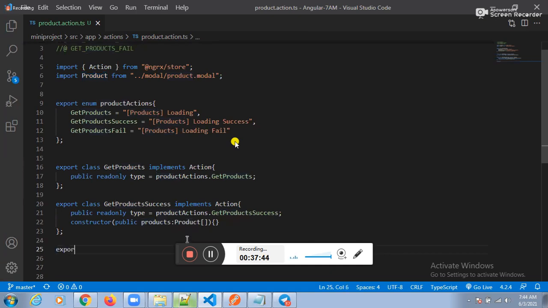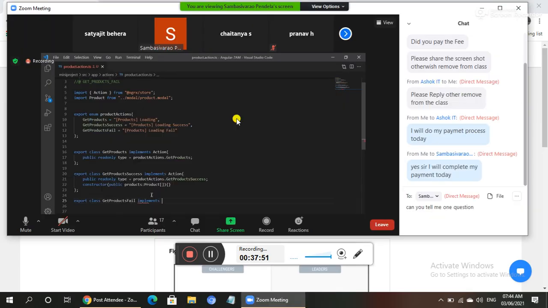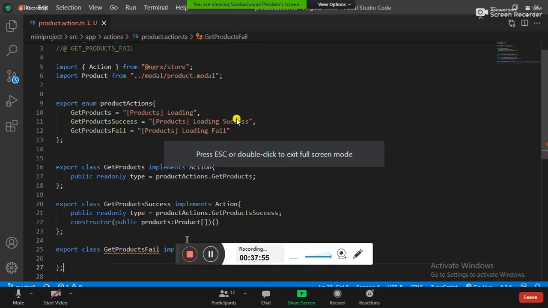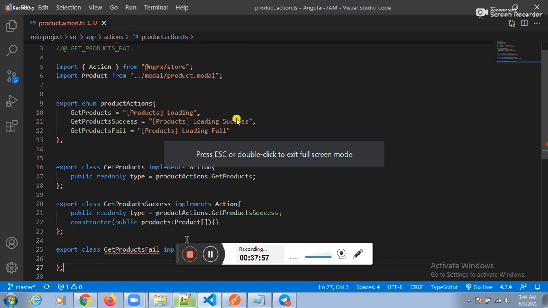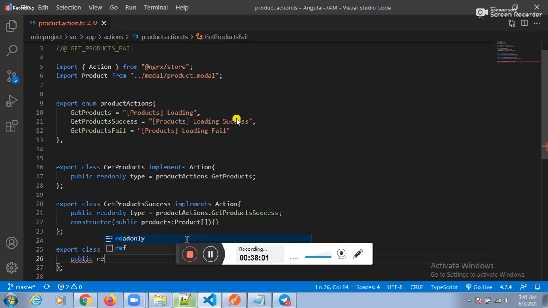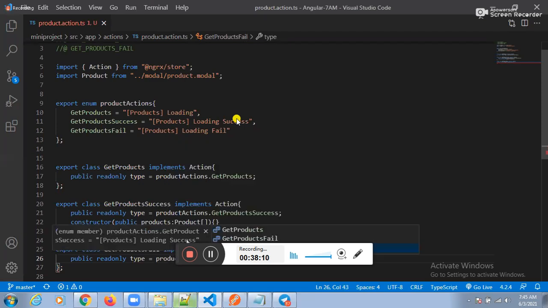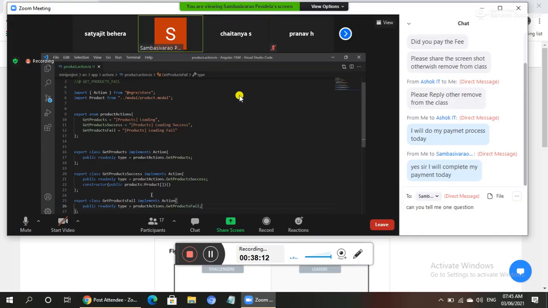Export class GetProductsFill implements Action. What do you want to place? Implements Action. Export class GetProductsFill implements Action. Yes or not? See this one here. Public readonly type. Next, what do you want to place? ProductActions dot GetProductsFill. Automatically we will place it.